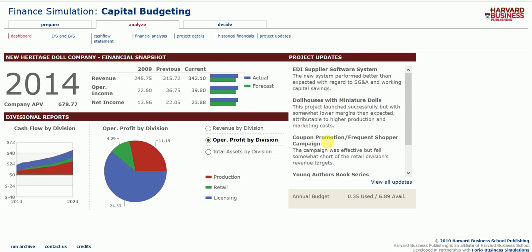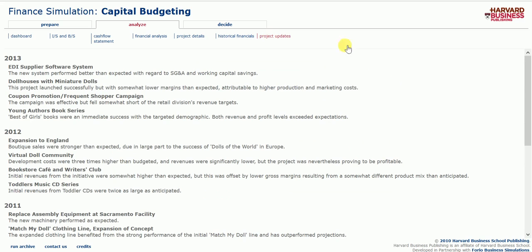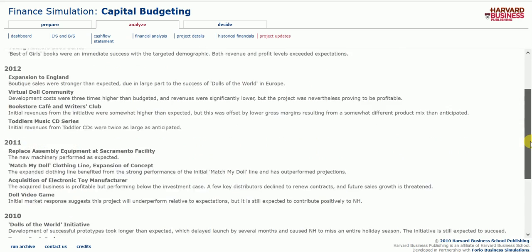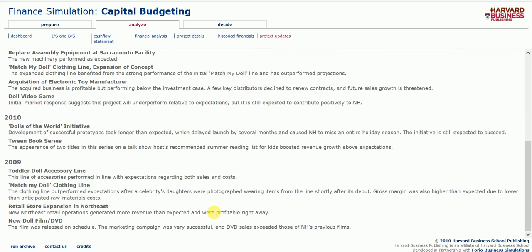What we can do is go and look at all of my project updates by clicking on this tab, and we can see my updates from 2013 all the way down to 2009. I actually started off kind of heavy rather than what other individuals might like to do, but I invested in 4 right off the bat, which were the new doll film and DVD, retail store expansion in the Northeast, Match My Doll clothing line, and the toddler doll accessory line.